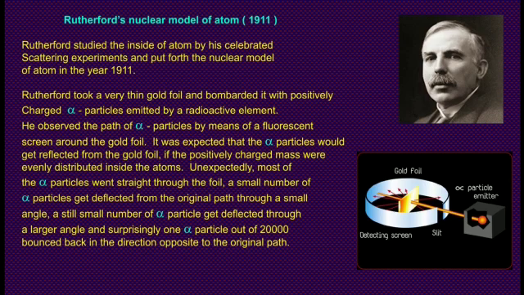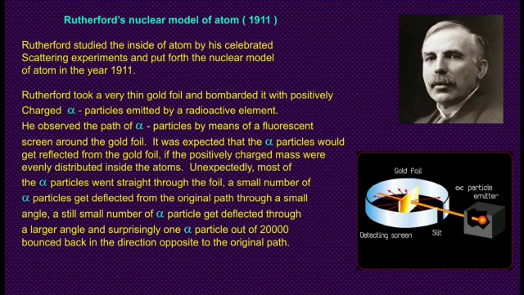It was expected that the alpha particles would get reflected from the gold foil if the positively charged mass were evenly distributed inside the atoms. Unexpectedly, most of the alpha particles went straight through the foil.